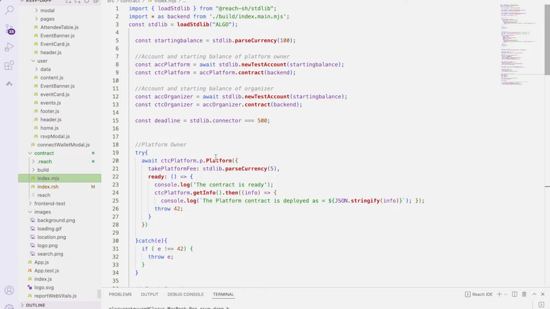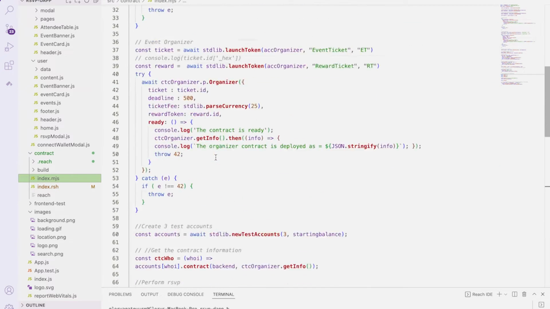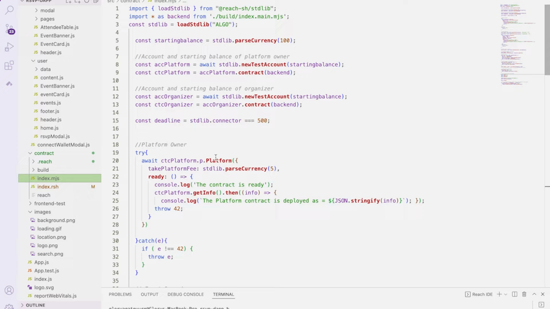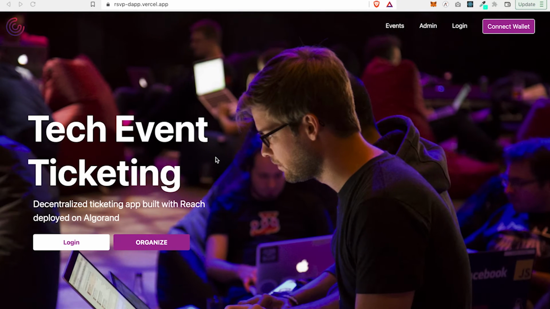Then in my MGS file, this is the front end code to test the application before taking it to React. So this application was built with Rich, deployed on Algorand, and then the front end was developed with React. The current features of this application enable event organizers to create events and attendees to RSVP for the event.